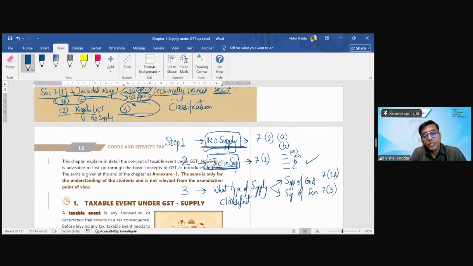So students, this is a very important point. Whenever you are handling a case study question, don't jump on finding the answer or the calculation, because maybe the answer is that it is not a supply in the first place. So you should follow these steps. Anybody has any questions about these steps? Because this is a very important approach that I'm giving you.